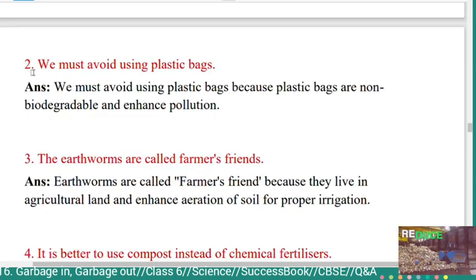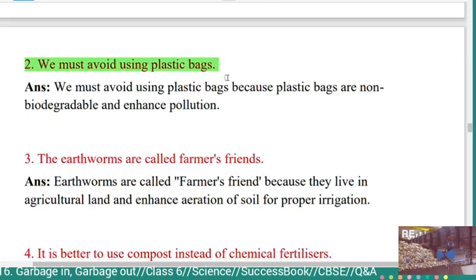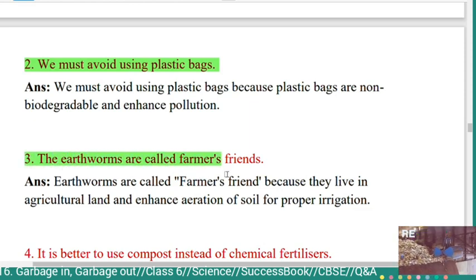Second question, we must avoid using plastic bags. Answer: we must avoid using plastic bags because plastic bags are non-biodegradable and enhance pollution. Third one, the earthworms are called farmers' friends. Answer: earthworms are called farmers' friends because they live in agricultural land and enhance aeration of soil for proper irrigation.